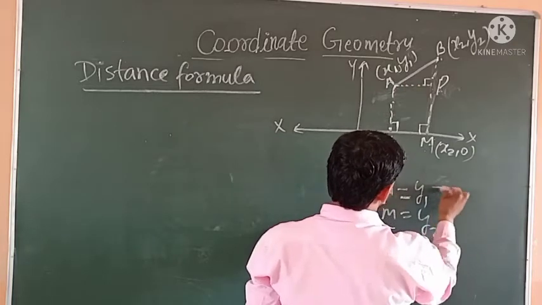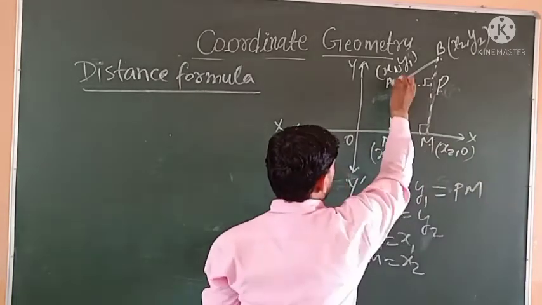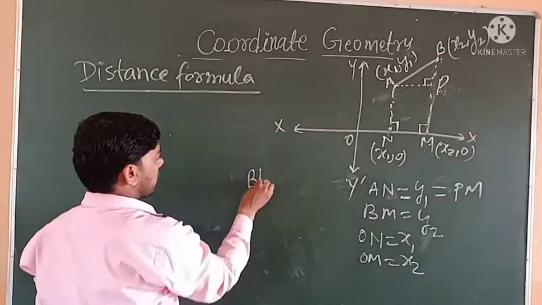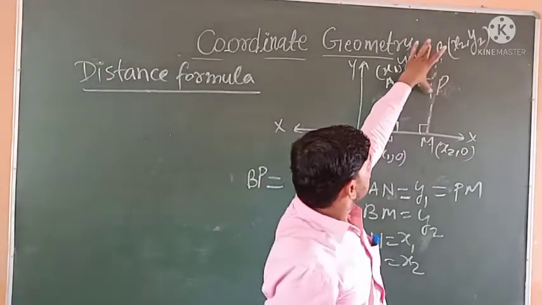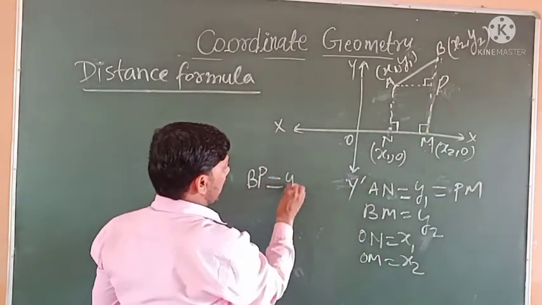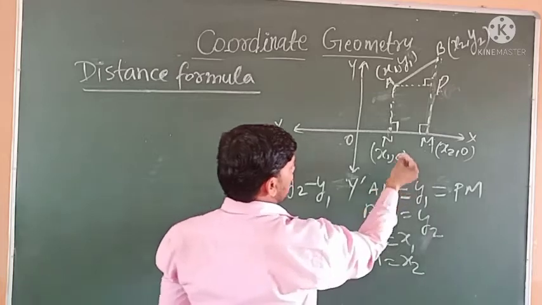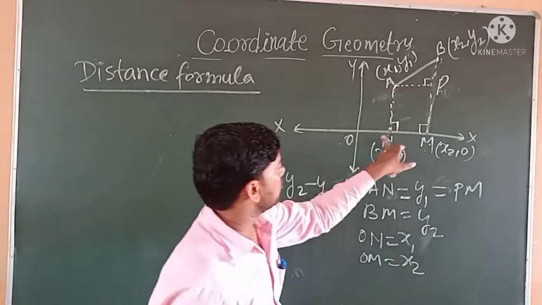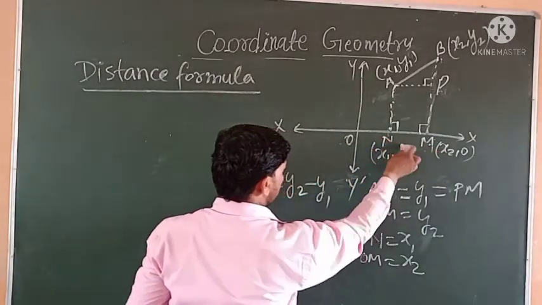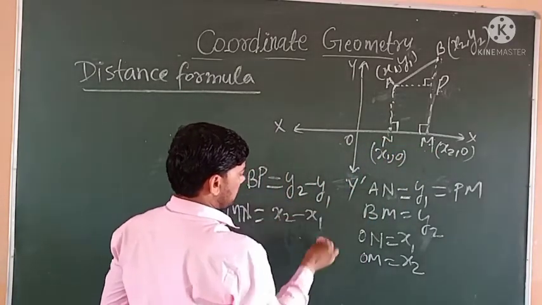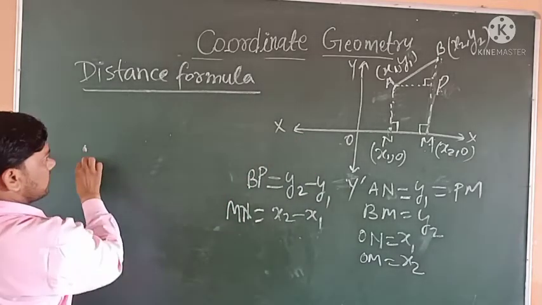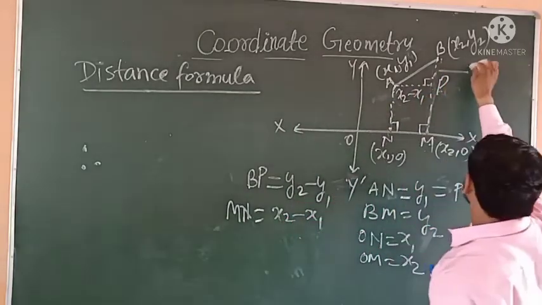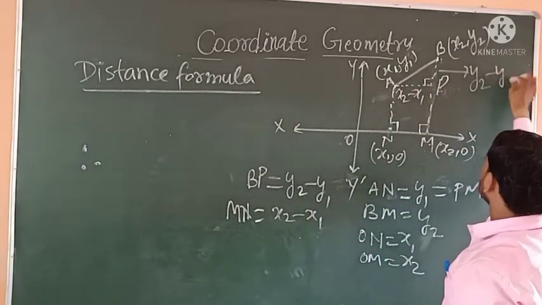AN is equal to PM, so BP is equal to y2 minus y1. And MN is x2 minus x1. So we have x2 minus x1 and y2 minus y1.